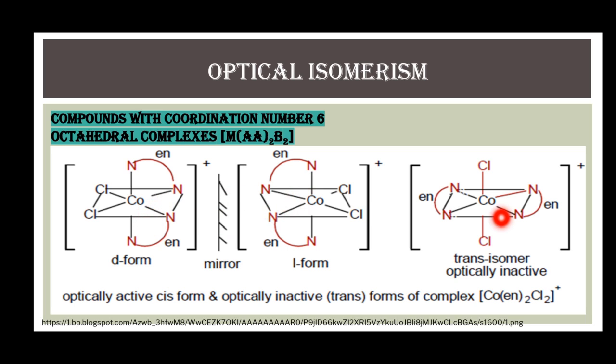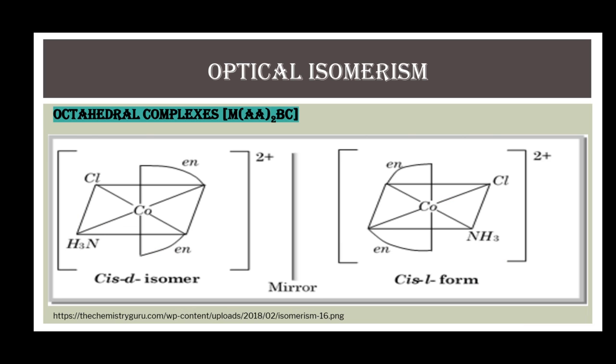This is the trans form of this complex, and the cis form of this complex shows D and L form or optical isomerism. Octahedral complex of MAA2BC type, in which there are two bidentate symmetrical ligands and two different monodentate ligands. This is a pair of optical isomers of such type of complexes.